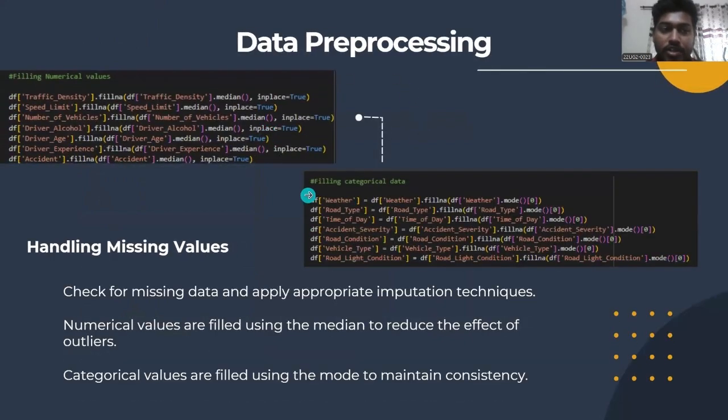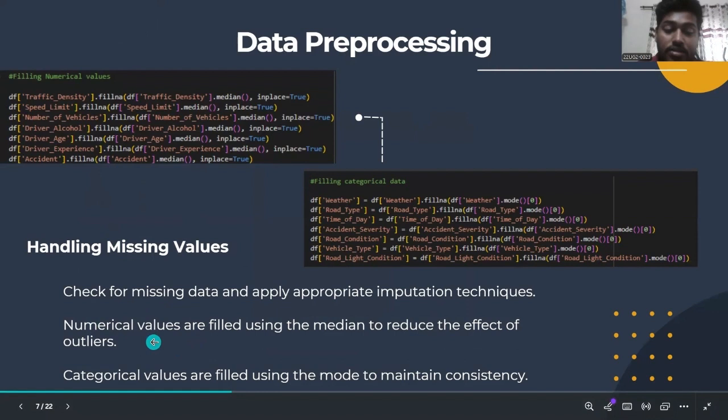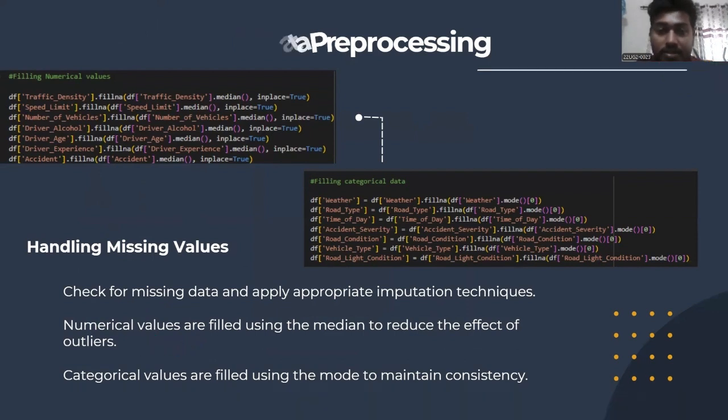In the data pre-processing phase, first we check for missing data and apply appropriate imputation techniques. Numerical values are filled using the median to reduce the effect of outliers. Then the categorical values are filled using the mode to maintain consistency in the dataset.